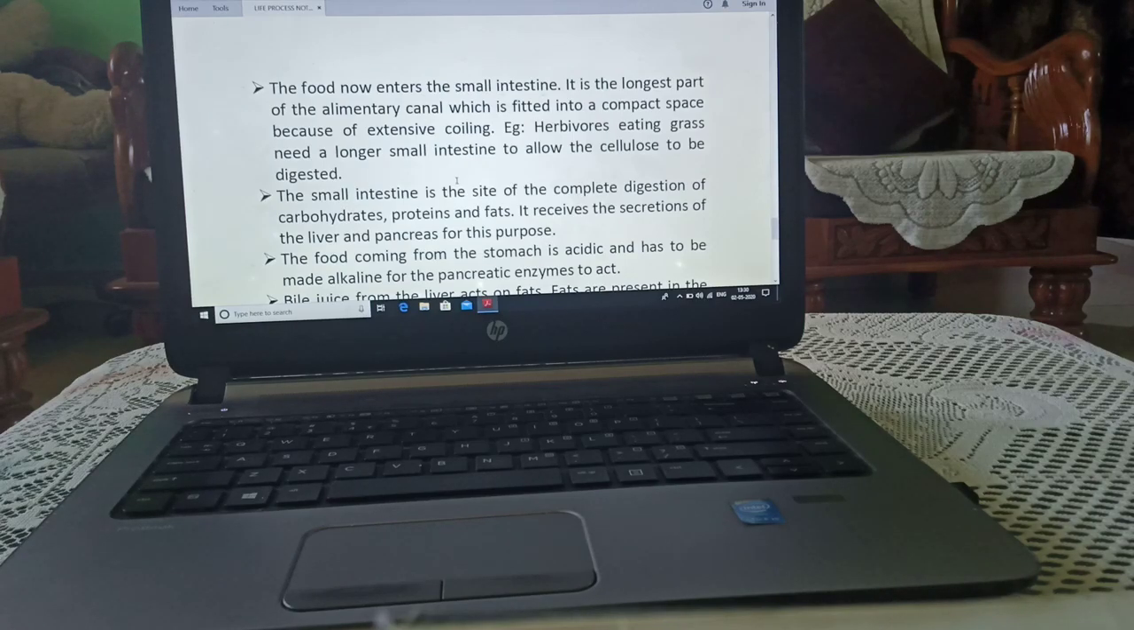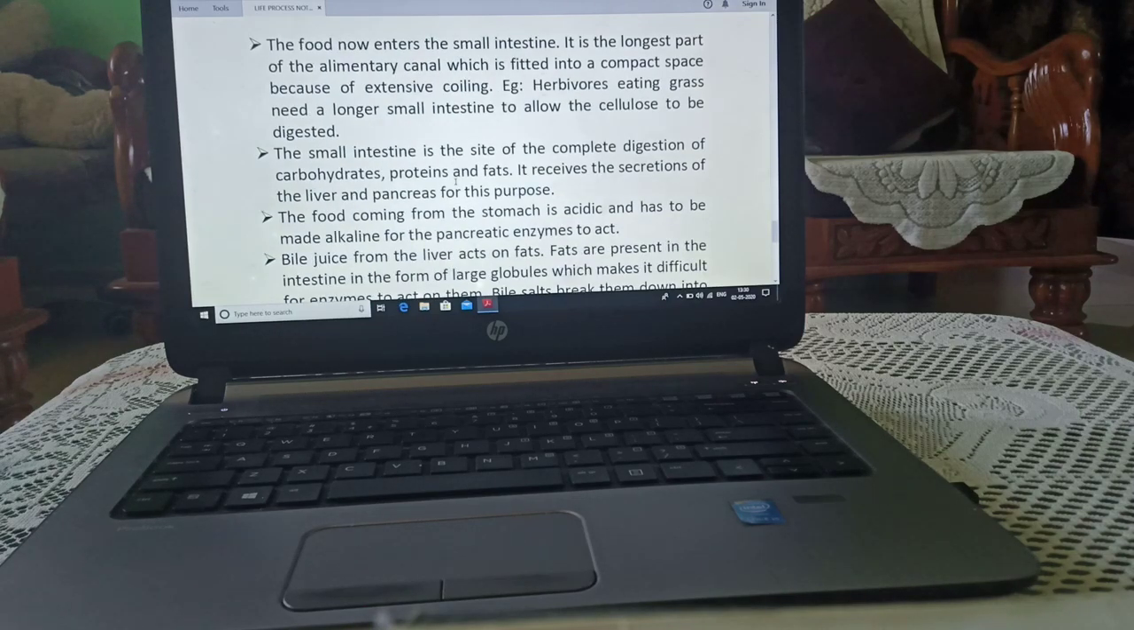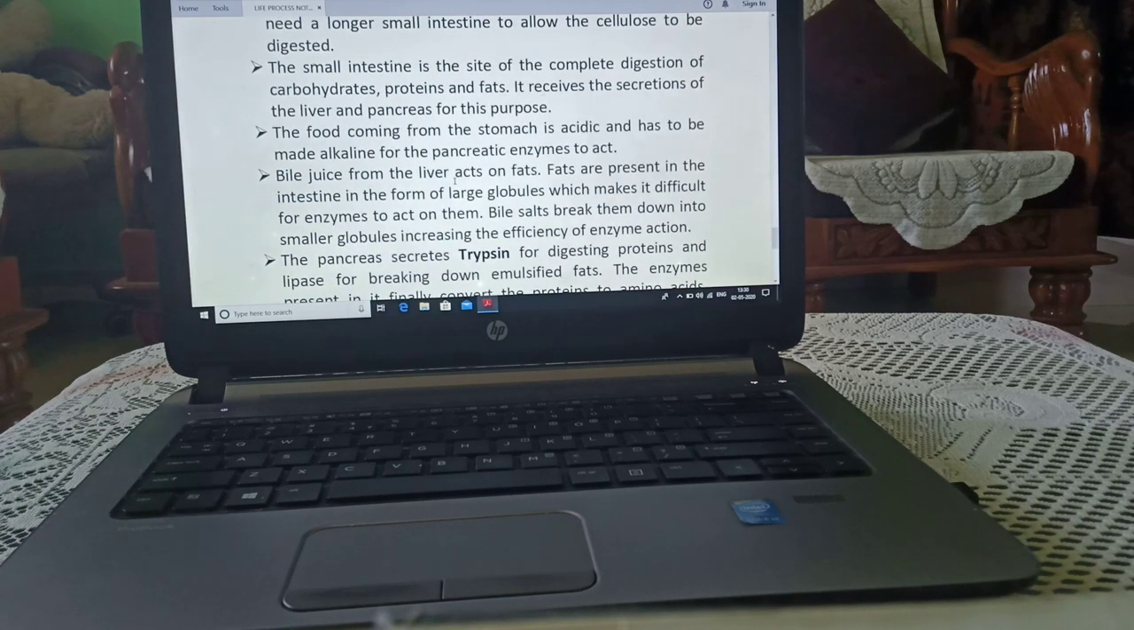Now food enters the small intestine. It is the longest part of the alimentary canal which is fitted into a compact space because of extensive coiling. Herbivorous organisms have a longer small intestine. Herbivorous organisms are those who are dependent on green leafy vegetables for their food. The small intestine is the site of the complete digestion of carbohydrates, proteins and fats.